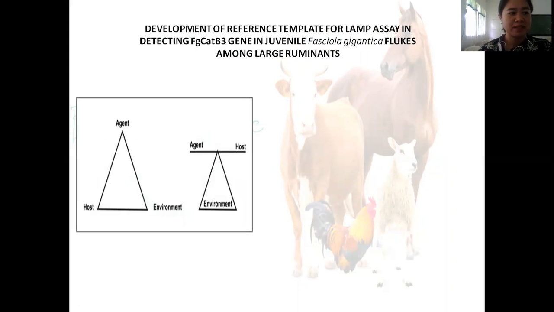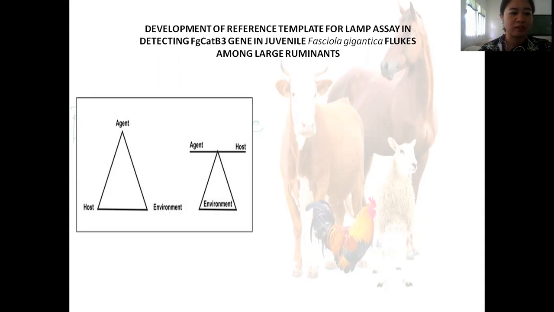In the field of medicine, we have what we call the epidemiological triad wherein there are three factors that can affect the condition of the animal: the host, agent, and the environment. If one of these factors is disrupted, the animal will have a disease or even mortality.